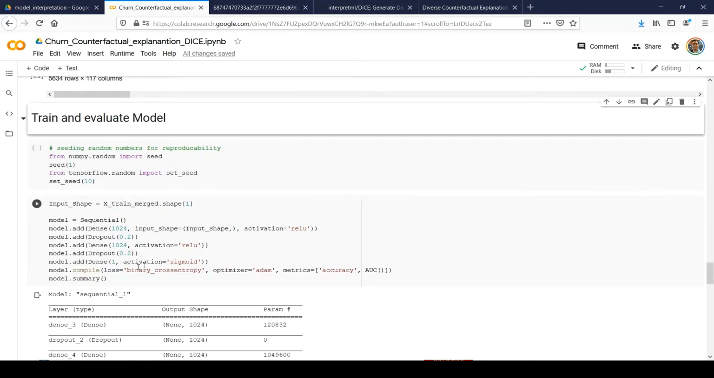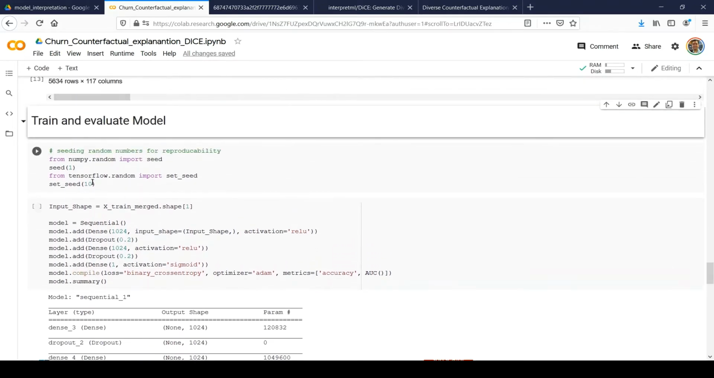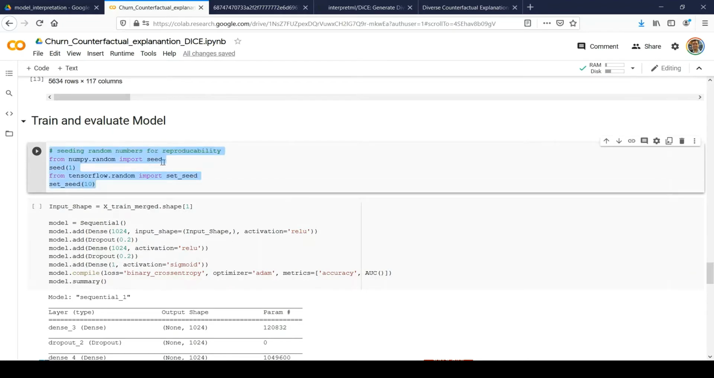So here I have written a 2-layer artificial neural network, right? So before starting this, we need to initialize all the random seeds so that we would be able to reproduce our results, right? So here I'm simply importing seed and initializing it with 1, and from TensorFlow random I am importing set seed. So these two are very important. Otherwise, you will not be able to reproduce your test result, and it will vary every time you run this program.